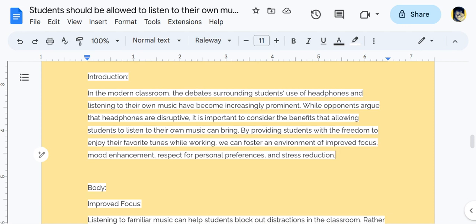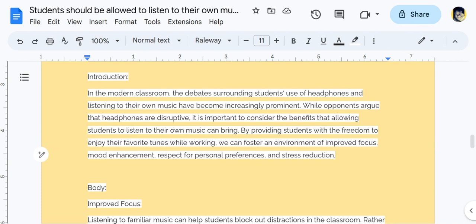In the modern classroom, the debates surrounding students' use of headphones and listening to their own music have become increasingly prominent. While opponents argue that headphones are disruptive, it is important to consider the benefits that allowing students to listen to their own music can bring. By providing students with the freedom to enjoy their favorite tunes while working, we can foster an environment of improved focus, mood enhancement, respect for personal preferences, and stress reduction.